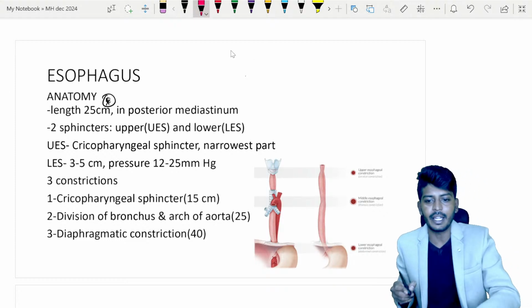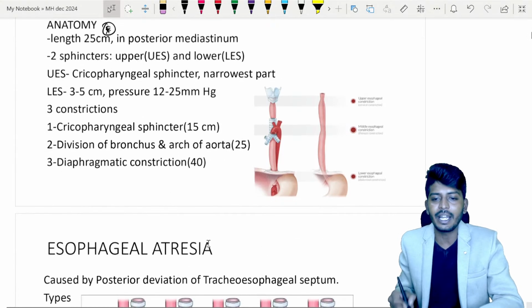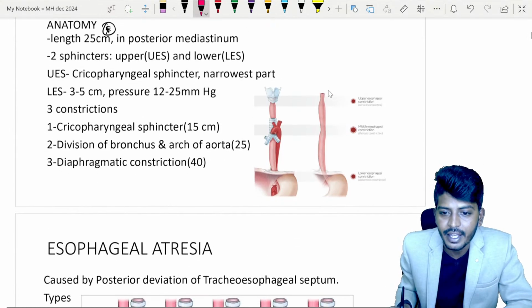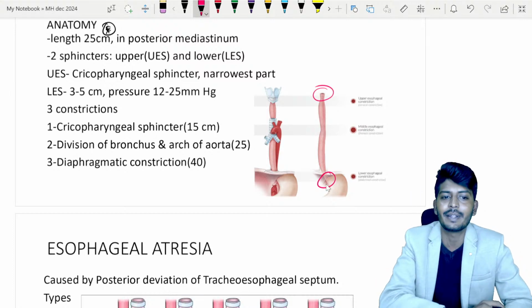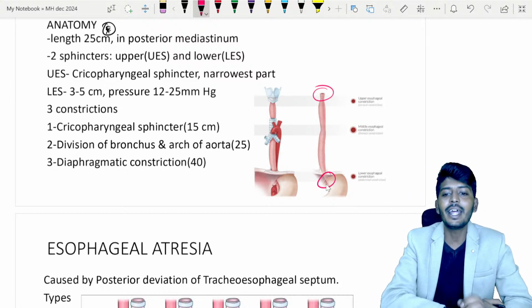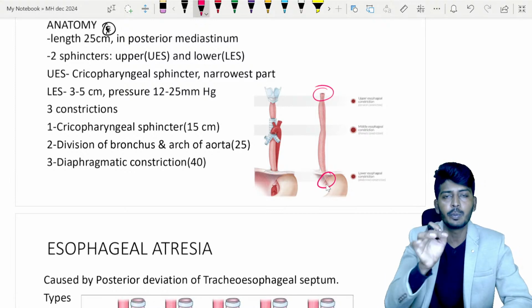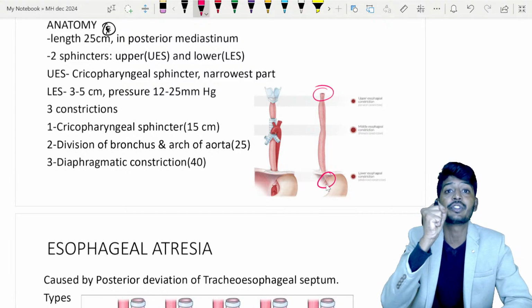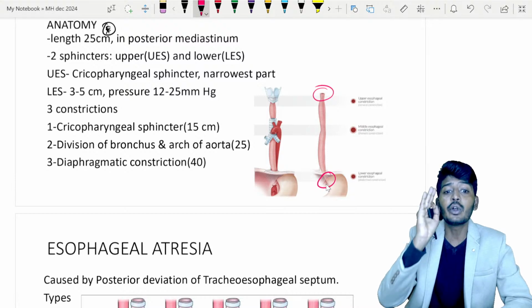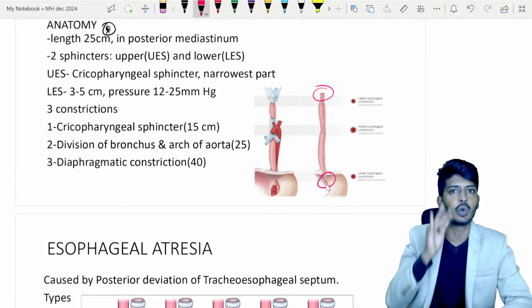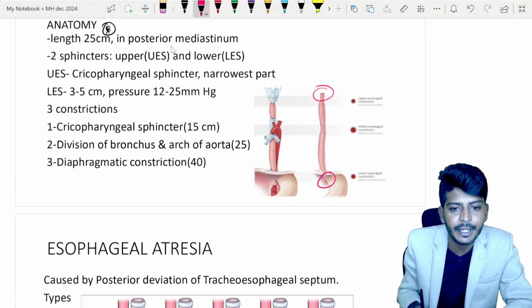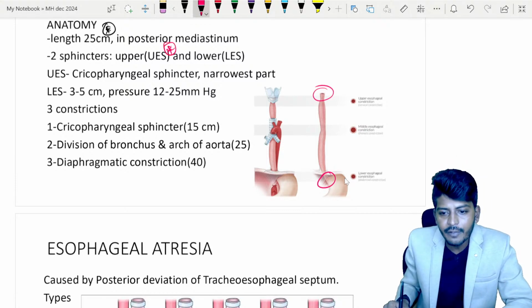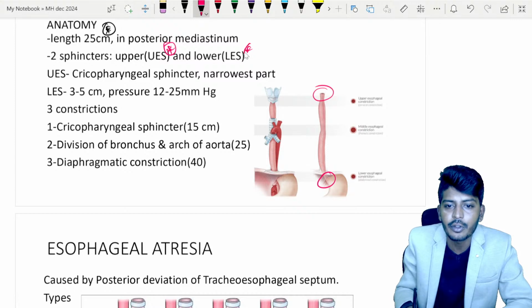The esophagus, my dear students, is a very important aspect because it has two openings, upper and lower. In this area, we have a group of smooth muscles called sphincters. There are two sphincters. A sphincter is a group of smooth muscle which can open or close. The upper part of the esophagus has the upper esophageal sphincter, and the lower part has the lower esophageal sphincter.